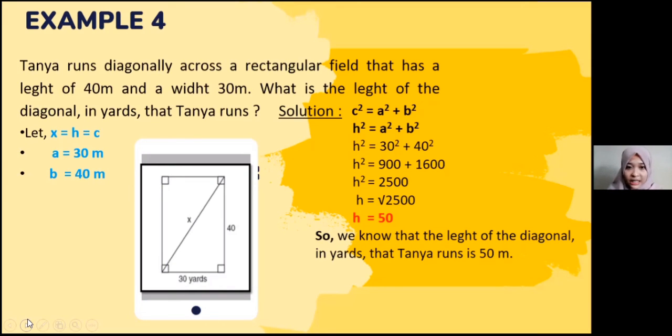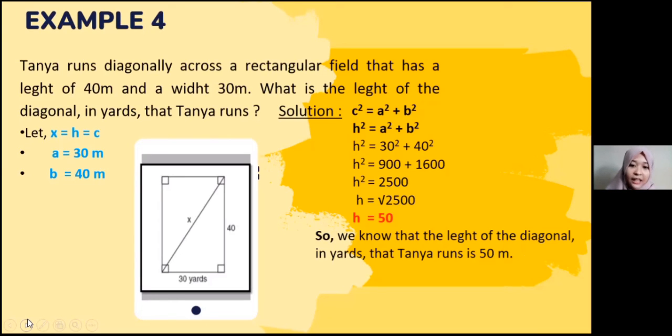The solution: we must write the formula of the right triangle, c squared equals a squared plus b squared. As we know that the values of c and h are the same, we can change c into h. Then h squared equals 30 squared plus 40 squared.